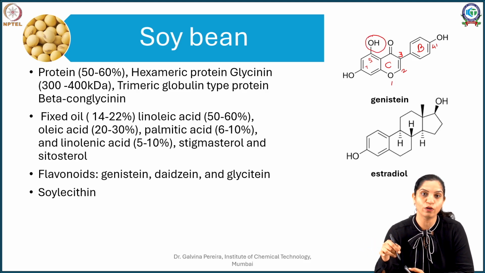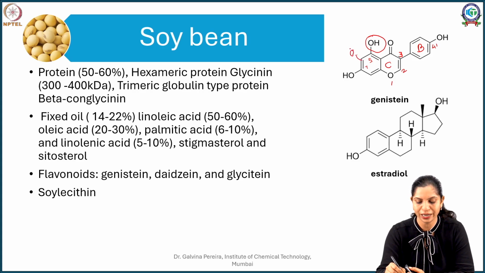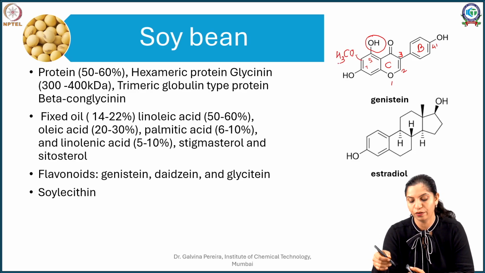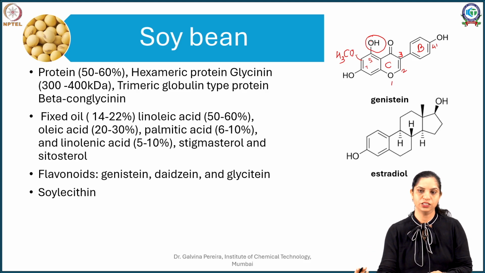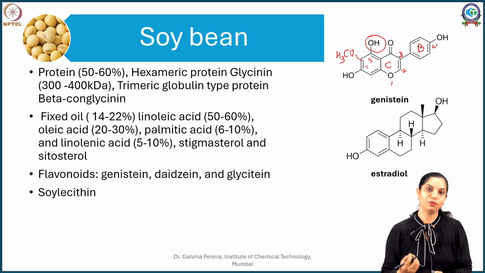So, if you remove this hydroxy from the genistein, you get your daidzein. And the third component is glycitin. What happens is this hydroxy is missing in glycitin, but in addition you can add a methoxy derivative. So, you have your genistein, you have your daidzein which has the hydroxy missing, and you have your glycitin which has the hydroxy missing, but methoxy in addition to your daidzein. So, these three in their native form and some of them in their glycosides, apart from other flavonoids which are present in minuscule quantities, make up the flavonoid composition of this plant.